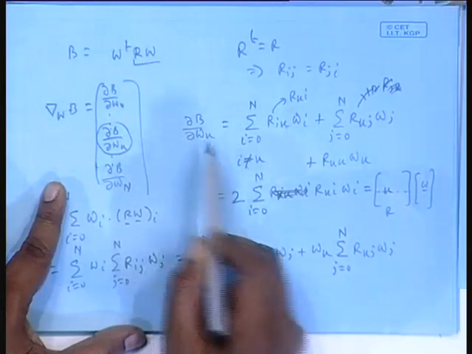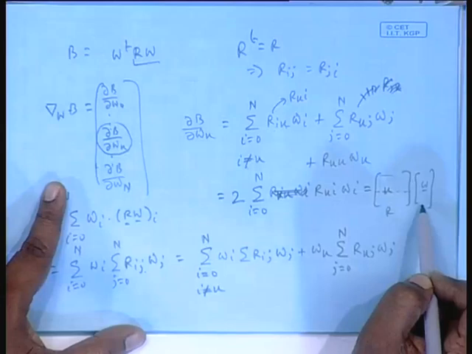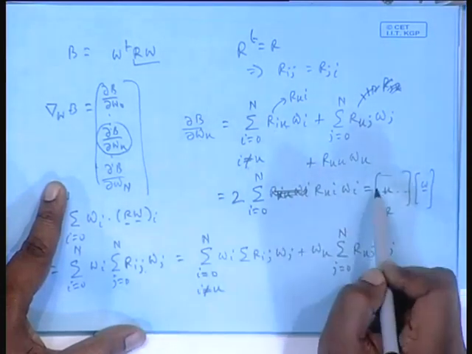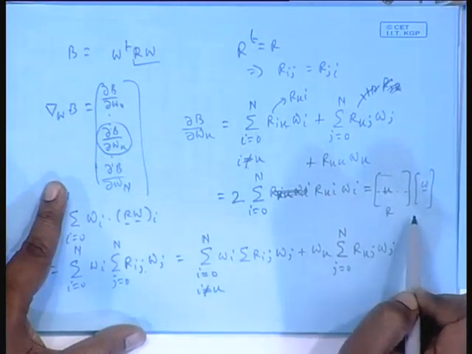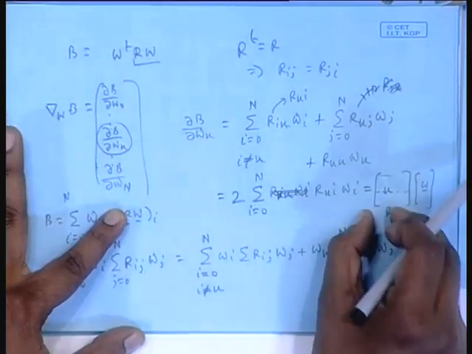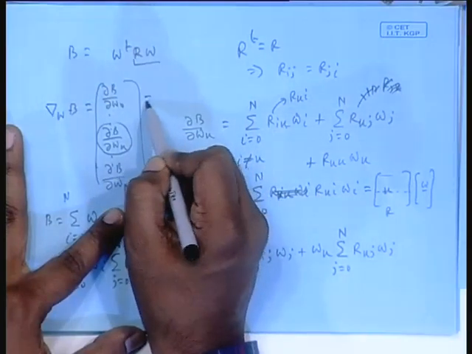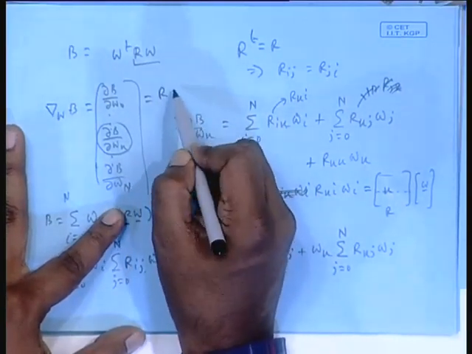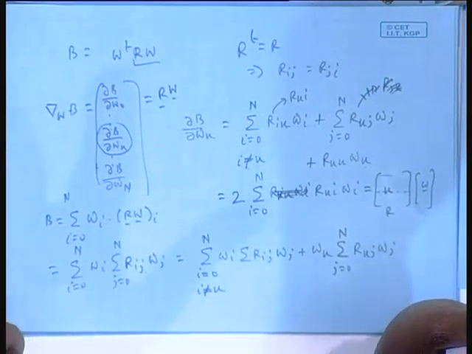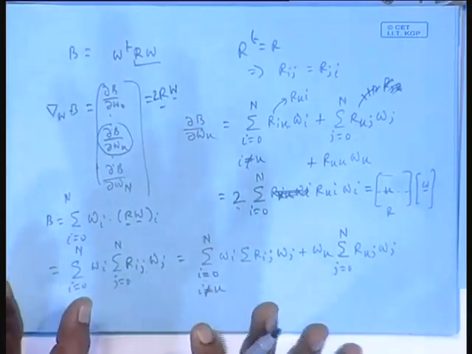If it is W_0, the first row times this vector gives the derivative with respect to W_0. If it is del B del W_1, the second row times this vector. So, if you put them in vector form, this is nothing but R times W. So, this is twice R W.